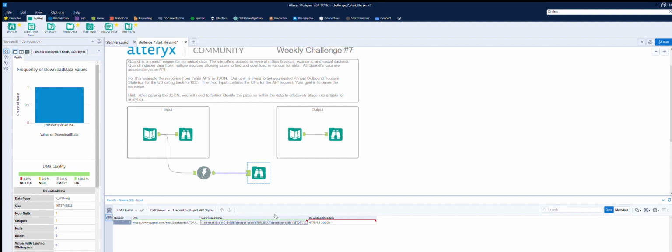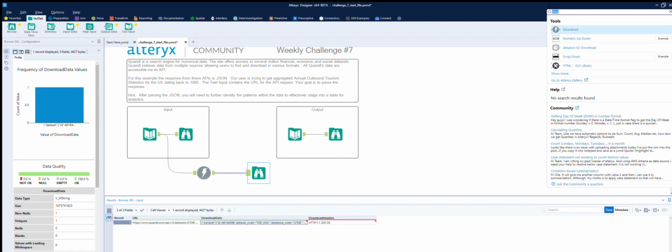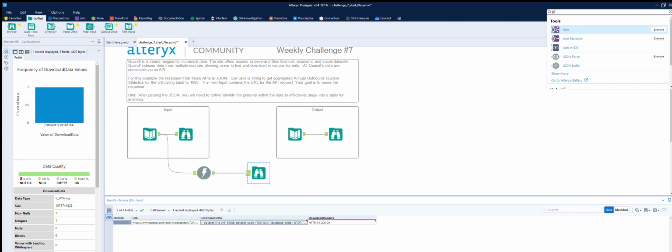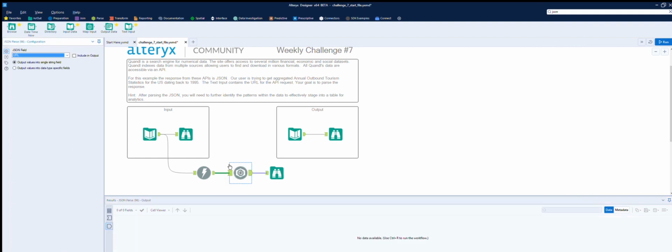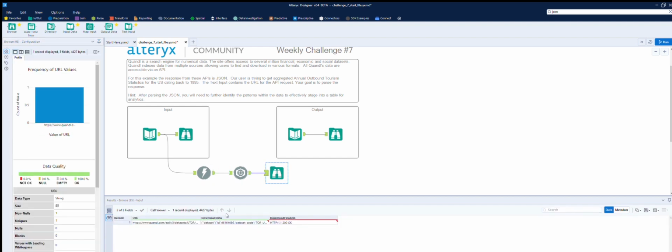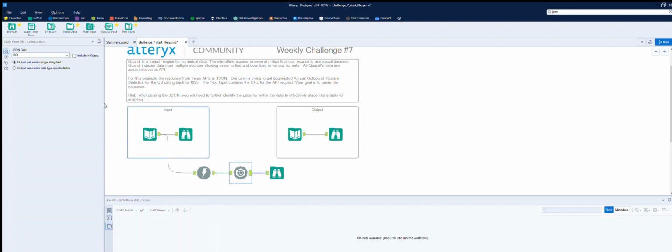So I think we need to parse this using the JSON Parse tool, I would have said. Okay, so here's a JSON Parse tool. We have a number of options. What was it we were looking at? Is it still in here? Yeah, look, so I think our data is going to be in this download data spot, rather than the URL. So let's parse that.